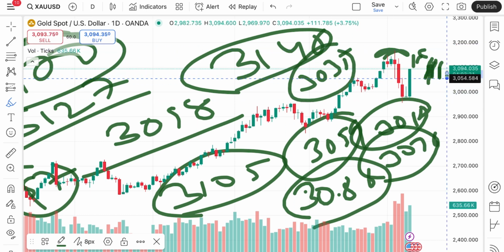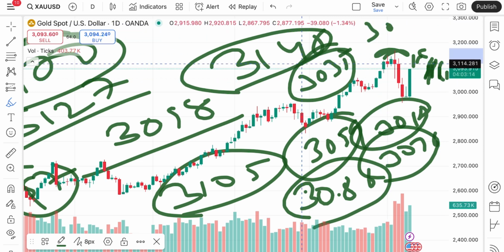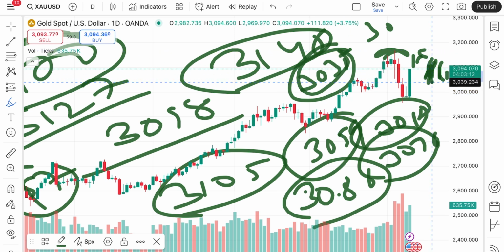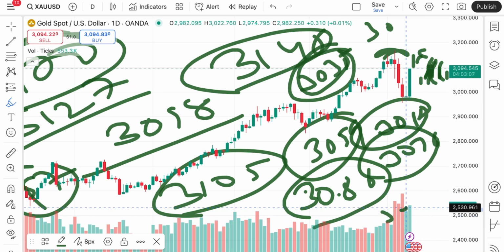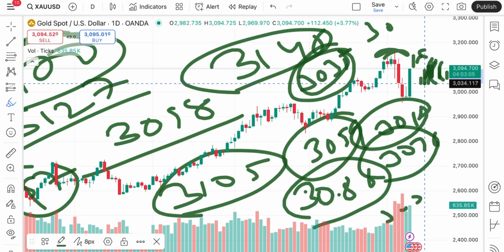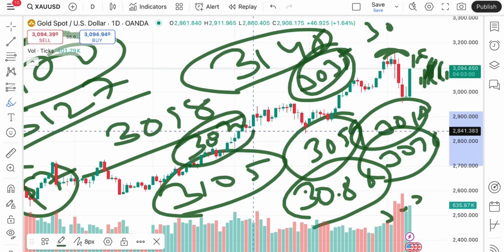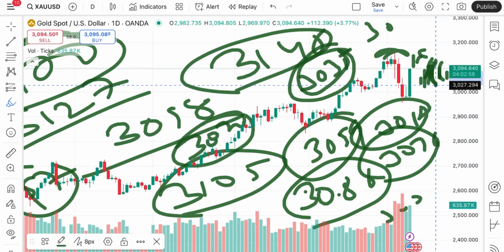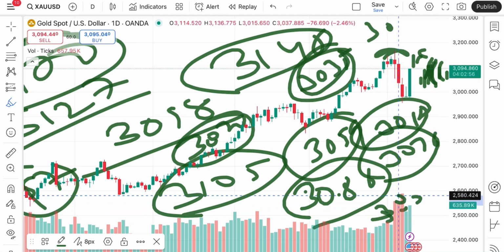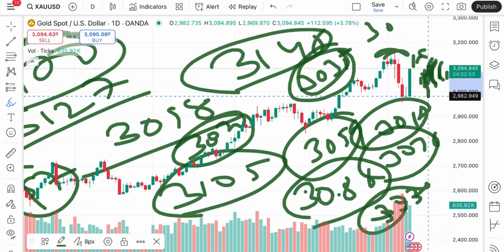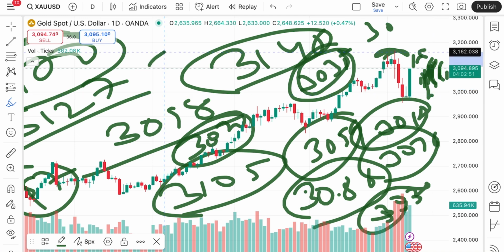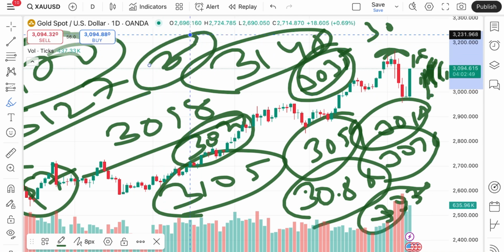Keeping that in mind, if the price started falling below 3056, we can see a level of 3054 to a level of 3047, after 3047 to a level of 3035, and once it started falling below this level, we can see further downfall after 3035 to a level of $3033. And if the price falls below that particular level, we can see a further fall towards $3020. Okay, and if the price falls below that particular level, we will see it will touch a level of 3022. Okay, and if that didn't sustain, we can see a further downfall towards a level below 3000, and chances of going further low will be there.